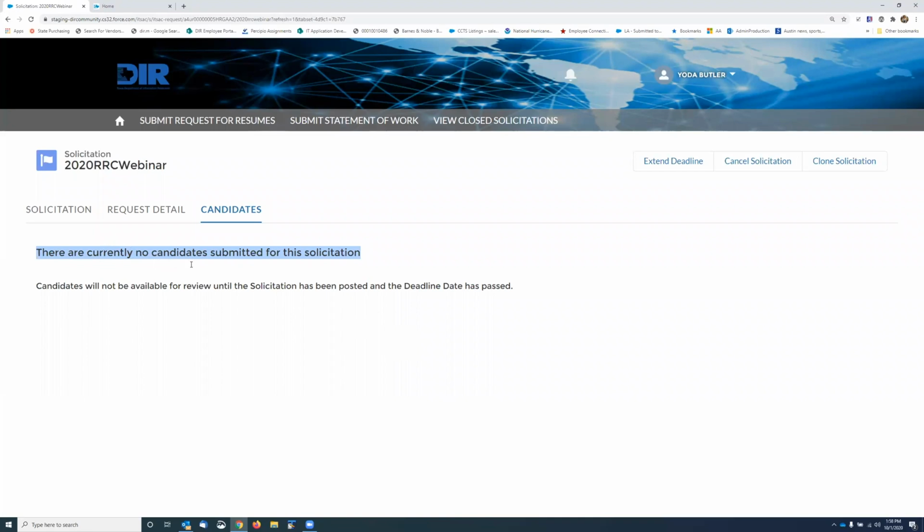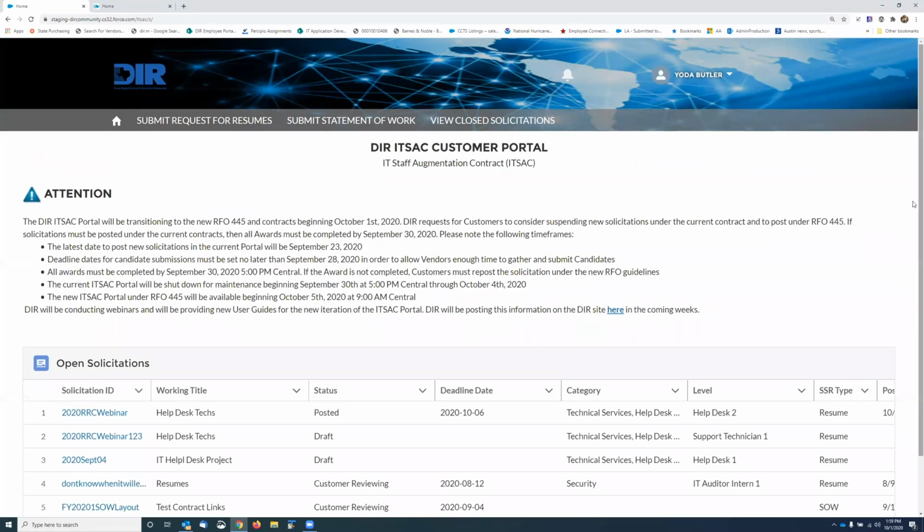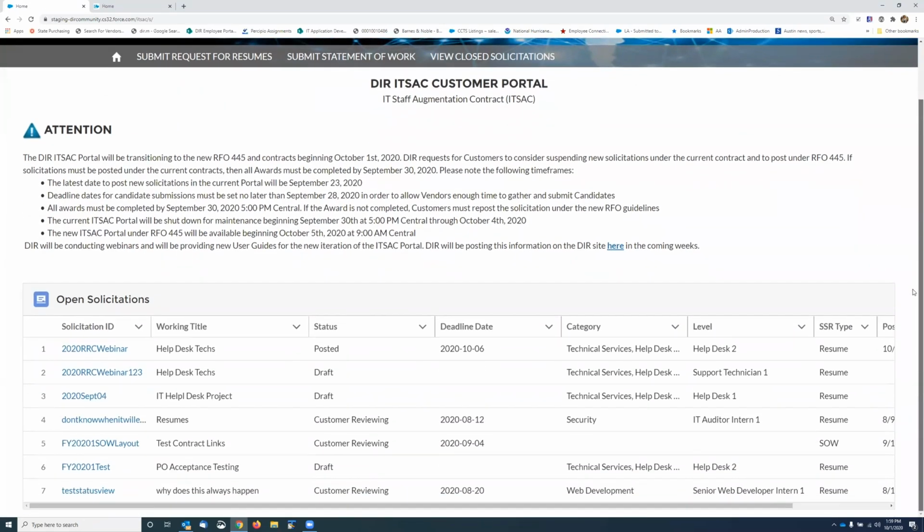But you'll be able to use this to tell you whether you need to consider, like maybe it's the morning of the 6th and it's still 0 candidates, whether you need to cancel it and submit something different, and find out what the issue is that you're not getting any responses. So that is walking through submitting a request for resumes.